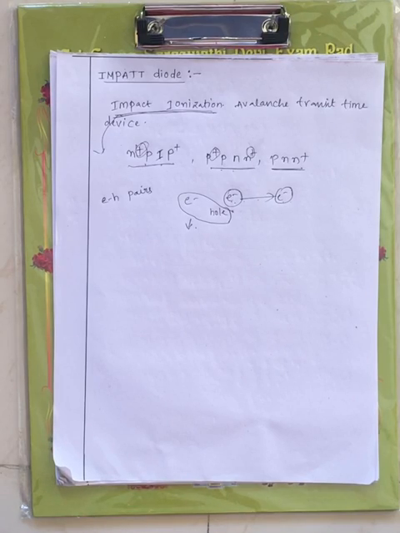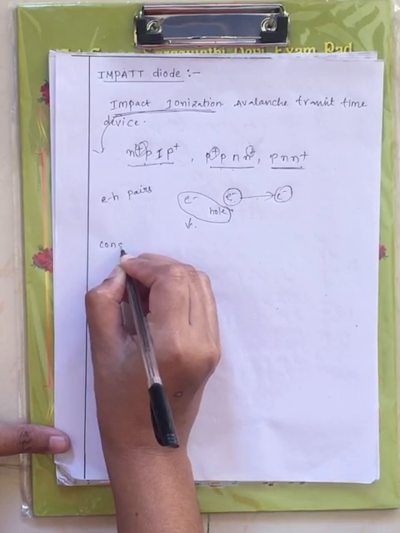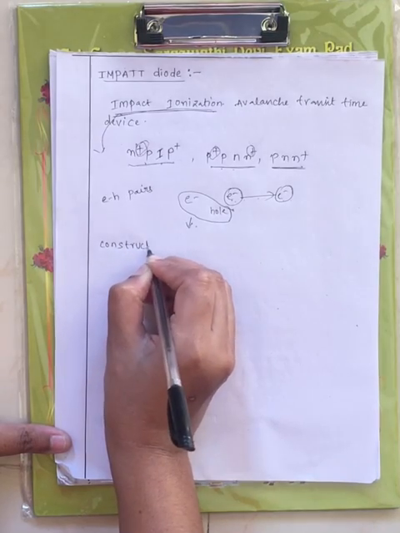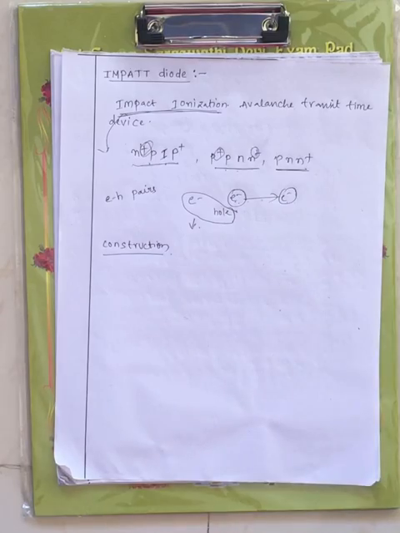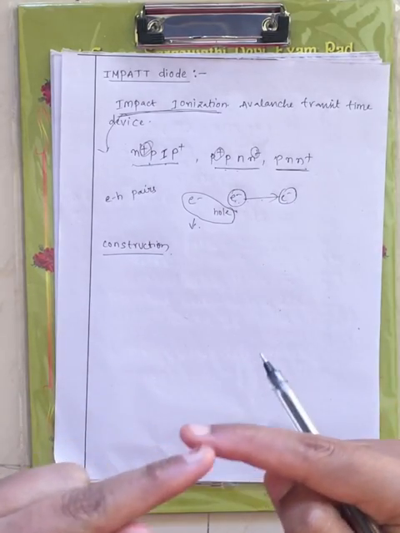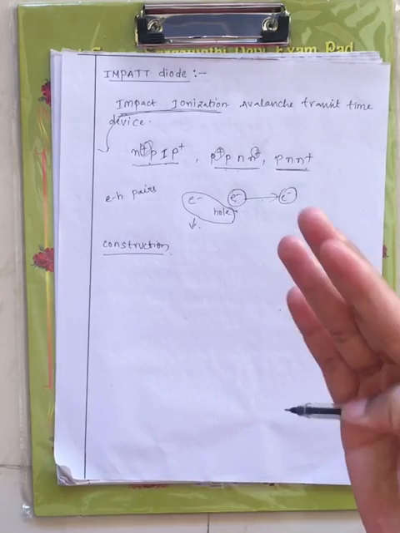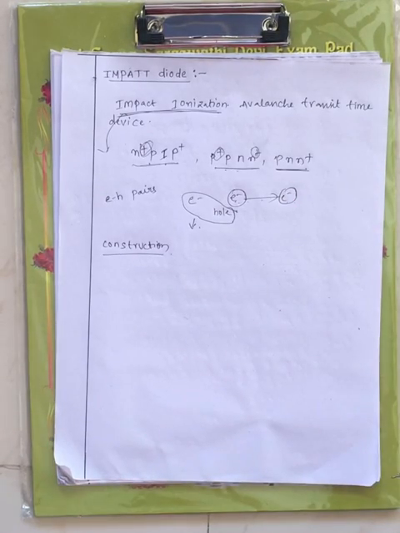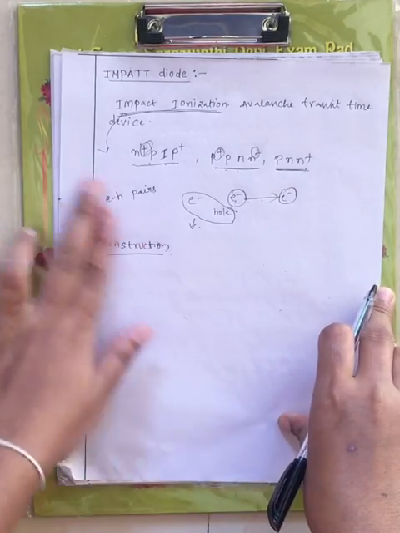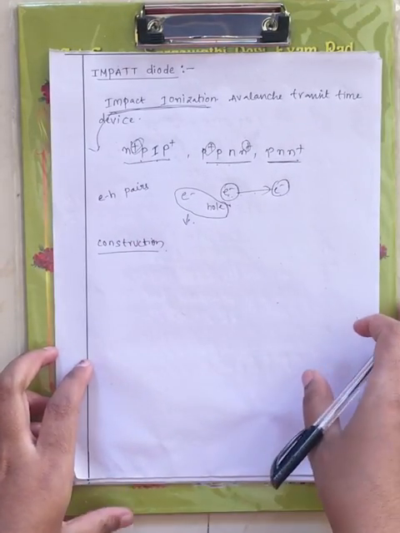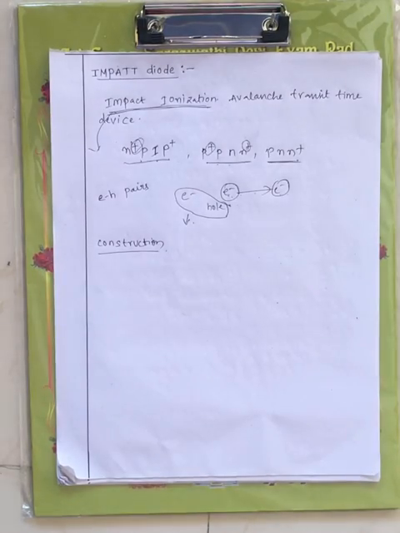Now this is about the introduction of impact diode. Coming to the next one, let us see the construction of impact diode. The term impact ionization is nothing but where an electron collides with another electron and produces electron hole pairs, increasing the number of electron hole pairs, right? That is your impact ionization. Now let us see the next topic, that is the construction of impact diode, right?